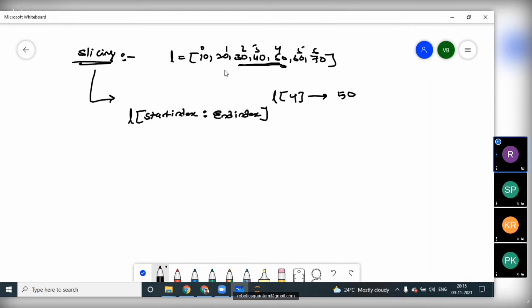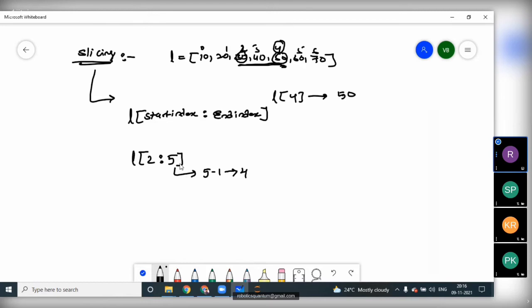What is the start index value? I want to get the values from 30 to 50. What is the starting index we require? 2. So L of 2 is the starting index, and the end index till we require 50. What's the index value of 50? 4. But we should give 5. Why should we give 5? By default, when you give 5, it takes 5 minus 1, that is, only till 4.